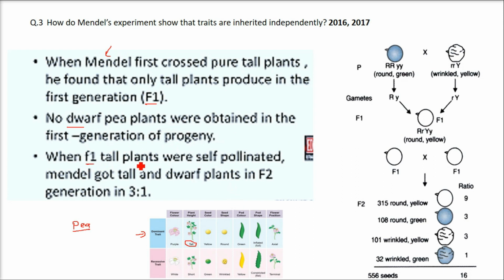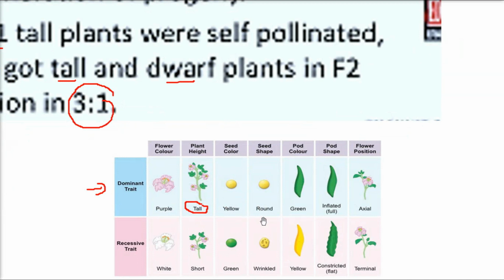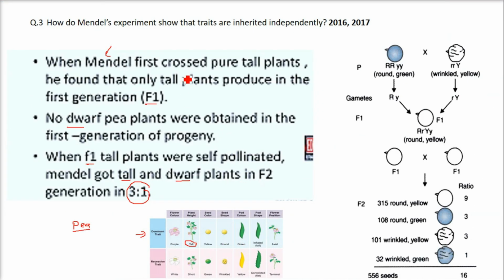When F1 tall plants were self-pollinated, Mendel got tall and dwarf plants in the F2 generation, in a 3:1 ratio. So this shows that the traits are inherited independently. This is how the operation occurs. You can have a look here, and if you want to show, you can show it like this also. So this is the reason.